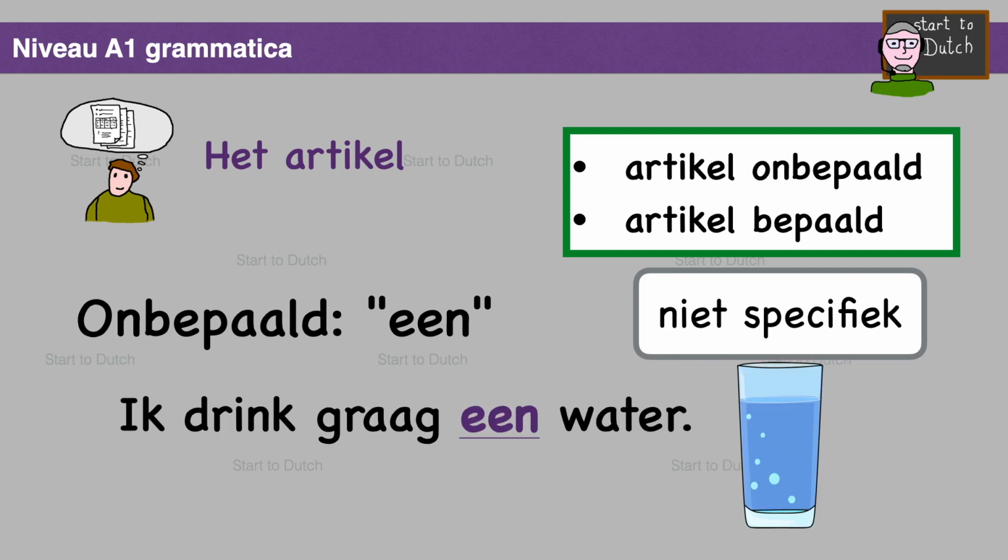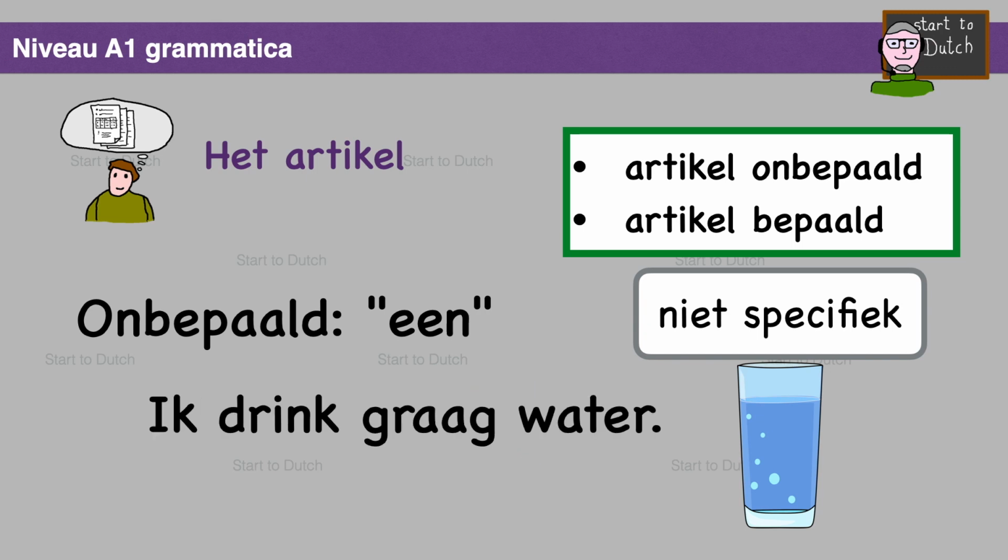Be careful, we do not use een with countless nouns. So I can't say, ik drink graag een water. I like a water. Here we don't use een. So we say, ik drink graag water. It is indeterminate. I am talking about water in general. I'm not giving any specific information here about the quantity as well. So it is indeterminate without the article een. Ik drink graag water.